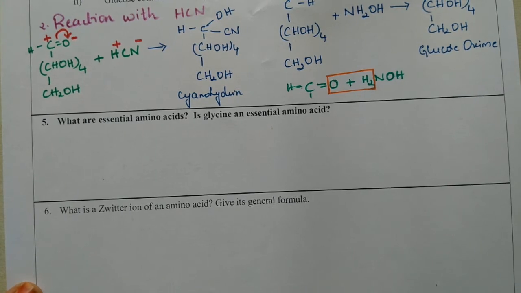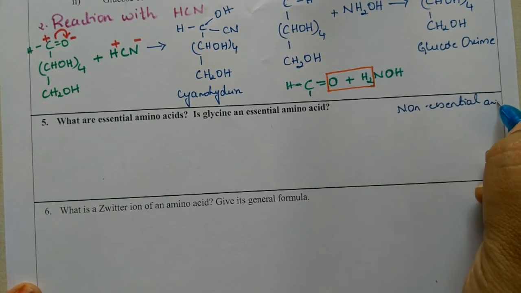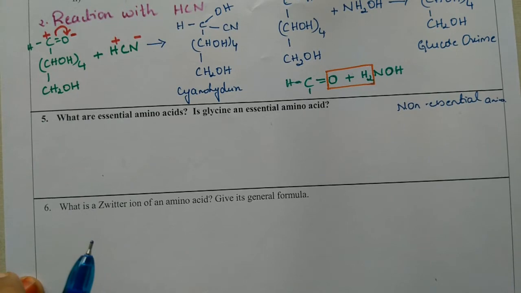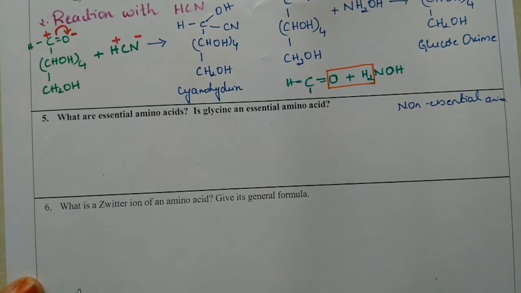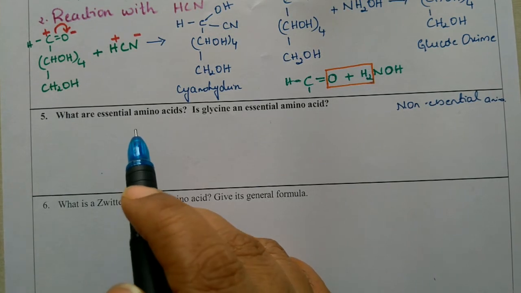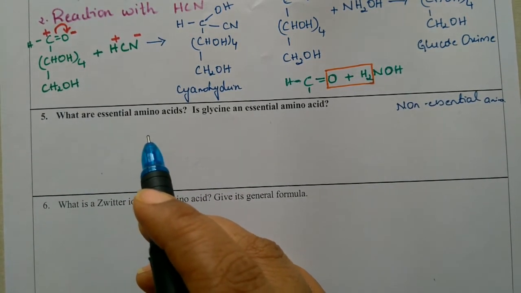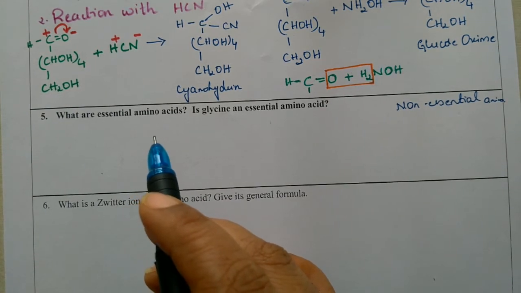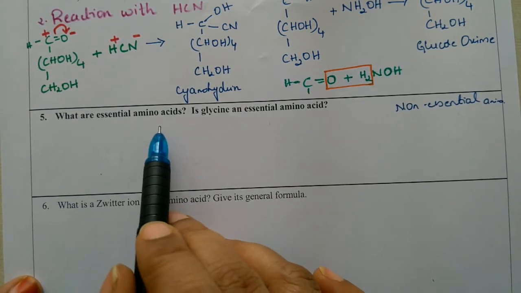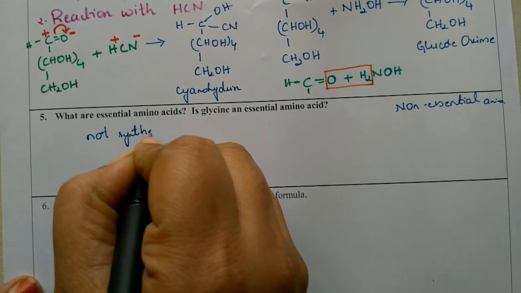As I said, amino acids are of two types, essential amino acids and non-essential amino acids. Essential amino acids are the amino acids which are not synthesized in the body. A few amino acids are synthesized in the body and a few are not. So essential amino acids are the ones which are not synthesized in the body. That's why we need to obtain them through our diet, since they are needed for our body. Such amino acids are called essential amino acids: the amino acids which are not synthesized in the body.